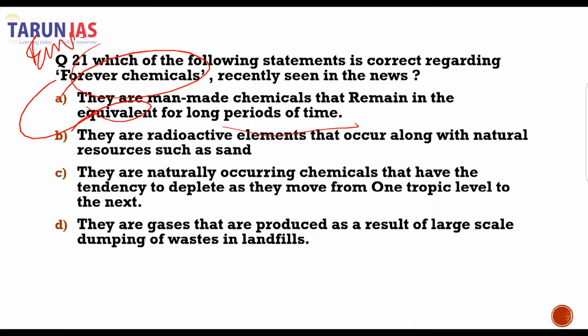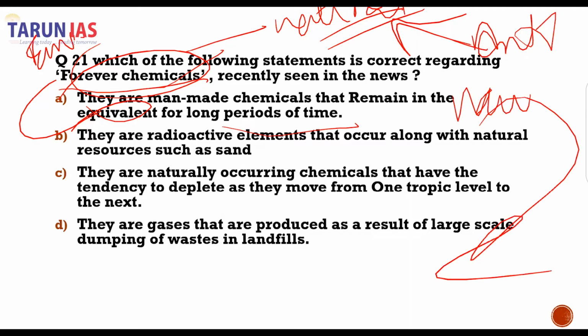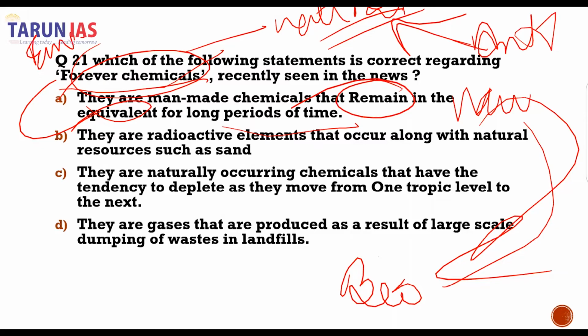See, these forever chemicals imply something that remains in the environment for a very long time. So if a naturally occurring chemical is there, it can be degraded because it's naturally occurring and there has to be an antagonist for this. But when it comes to man-made substances, there are few instances where they can be biodegradable. So therefore, these are known as forever chemicals because they are man-made and they remain in the environment for a long time. So you can read the explanation here.